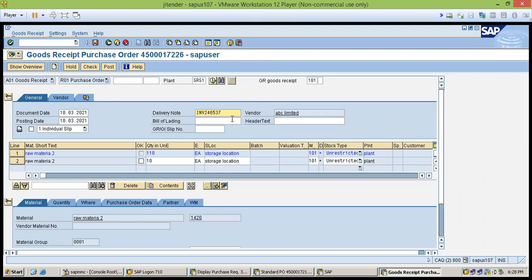Okay. Yes, sir, you're audible. So we use the MIGO transaction. And then we enter our purchase order. It picks all the material which we have mentioned in our purchase order.